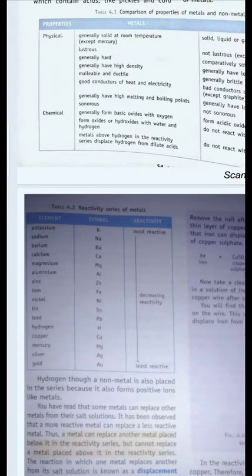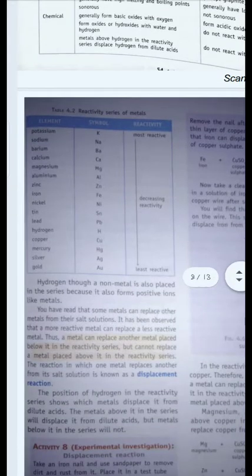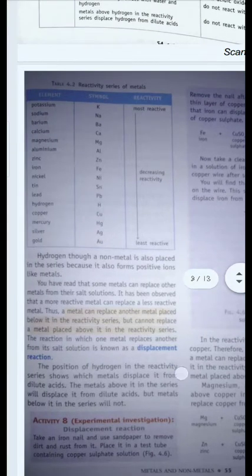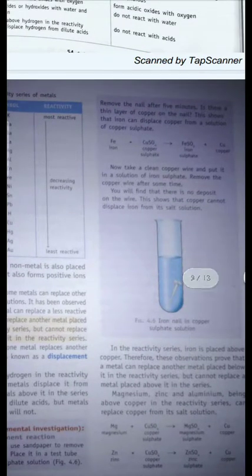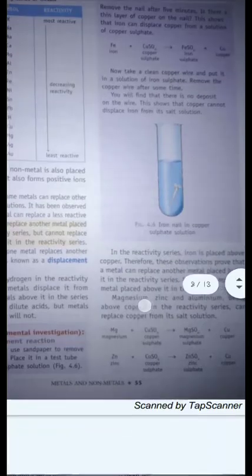Now next is the reactivity series of metals. What is the reactivity series? The reactivity series is an order of reactivity of metals. It means that the most reactive metal will be placed at the top of the series, while the least reactive metal will be placed at the bottom, and the rest are found in between. This is known as the reactivity series. Why do we need to create this reactivity series? We need it just to understand the displacement reaction, which is going to be discussed further now.